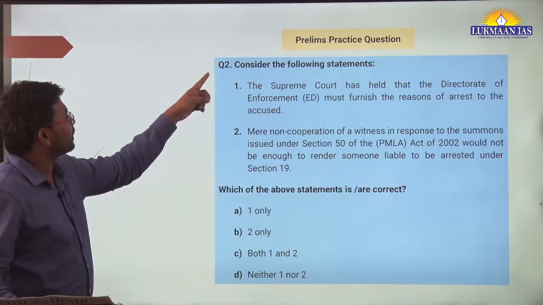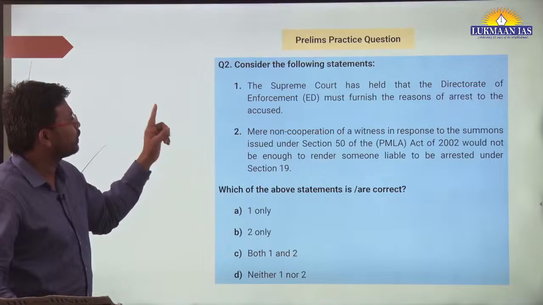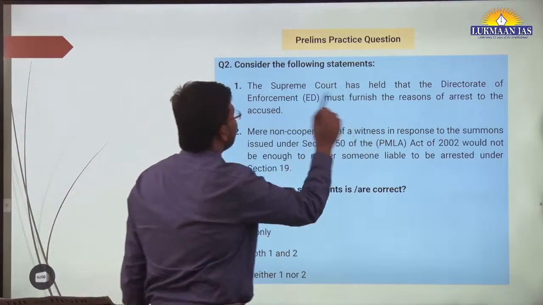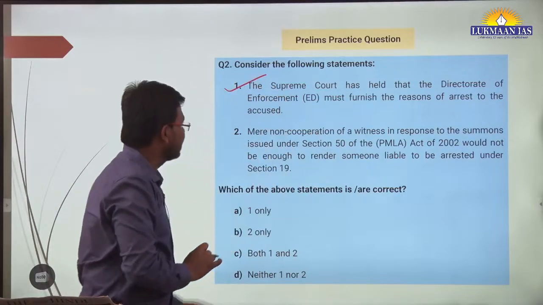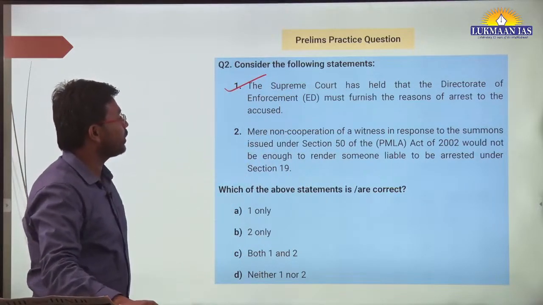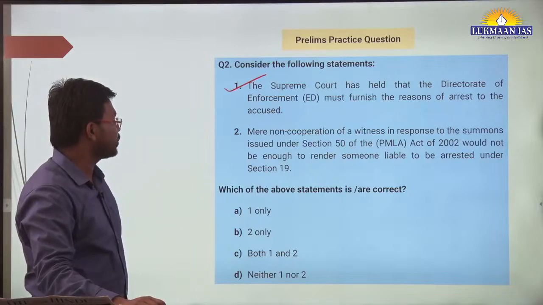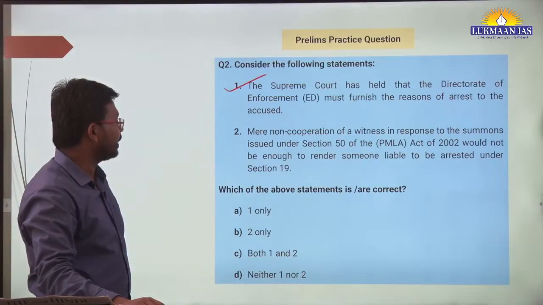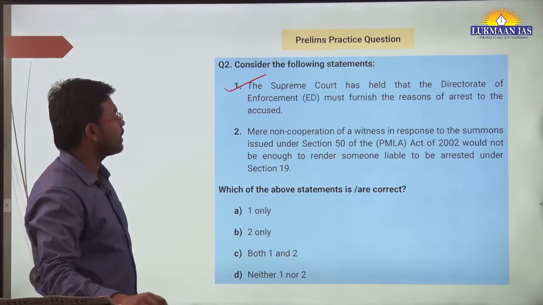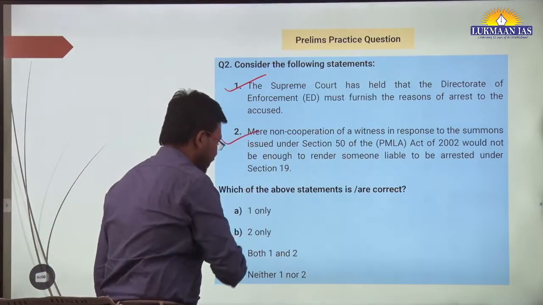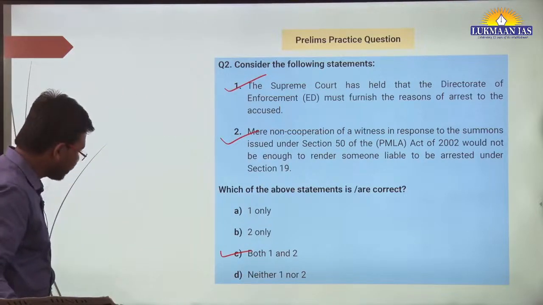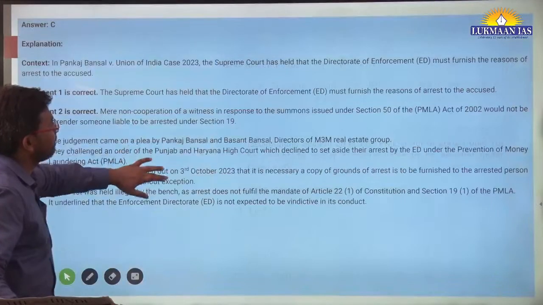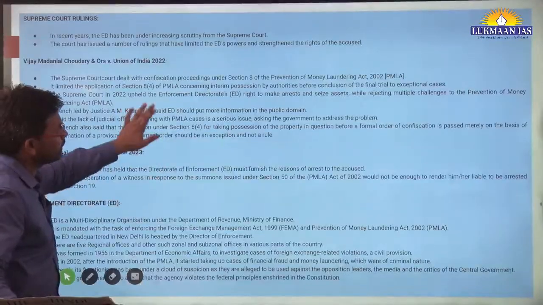Right. So consider the following statements. The Supreme Court has held that the Directorate of Enforcement must furnish the reason of arrest to the accused. This is right. Then, mere non-cooperation of a witness in response to the summons issued under Section 50 of the PMLA Act of 2002 would not be enough to render someone liable to be arrested under Section 19. Both of them are correct. The correct answer is option C in this case. So you can go through it.